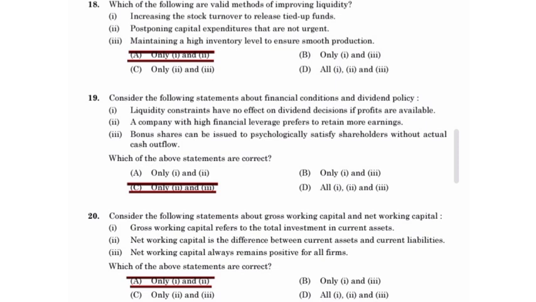Which of the following are valid methods of improving liquidity? Increasing the stock turnover to release tied up funds. Postponing capital expenditure that is not urgent.